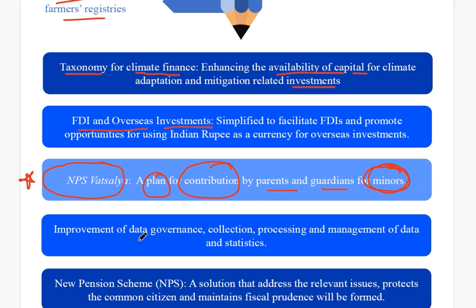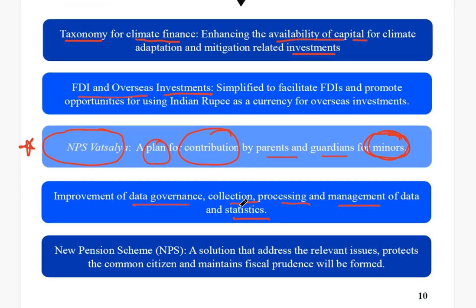Next, improvement of data governance, collecting, processing and management of data and statistics will be done. From the NPS point of view, the new pension scheme, it is said that NPS is a solution that addresses the relevant issues, protects the common citizens, and maintains fiscal prudence. There is an ongoing debate between the old pension scheme, OPS, and the NPS, but we are not going into the depth of this. The government has tried to address these issues, but some sectors are still in the OPS and some have adopted the NPS system.